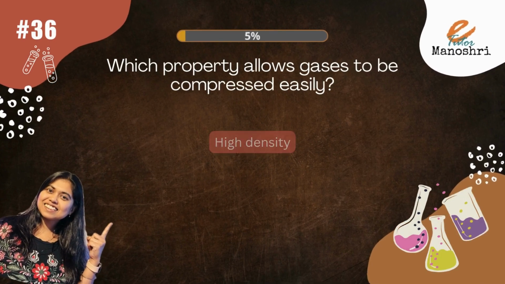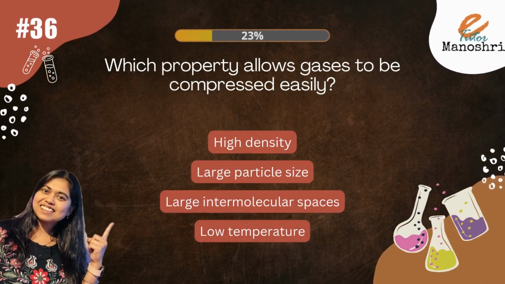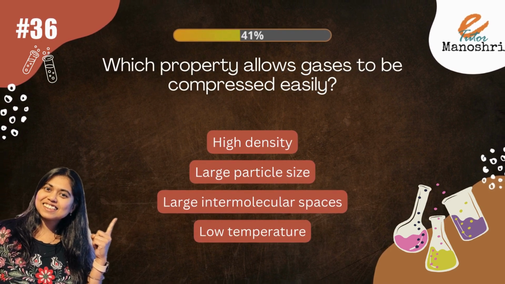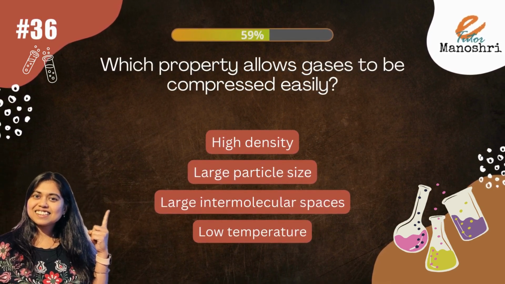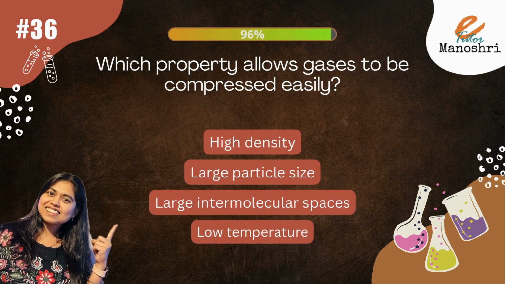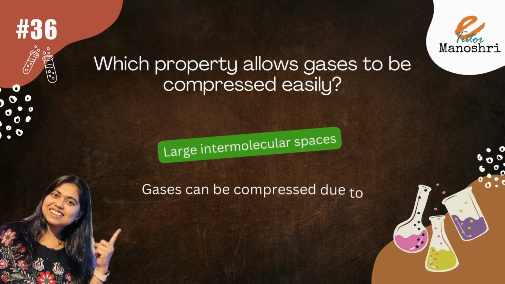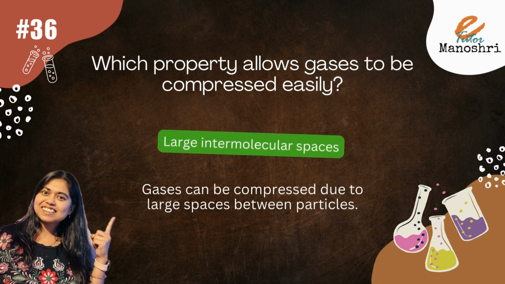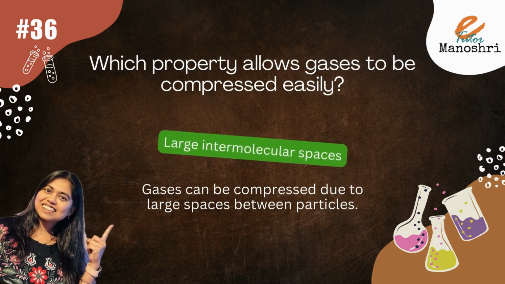Which property allows gases to be compressed easily? The options are high density, large particle size, large intermolecular spaces, or lower temperature. The answer is large intermolecular spaces. Gases can be compressed due to large space between particles.